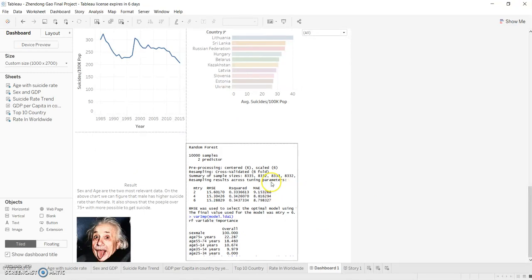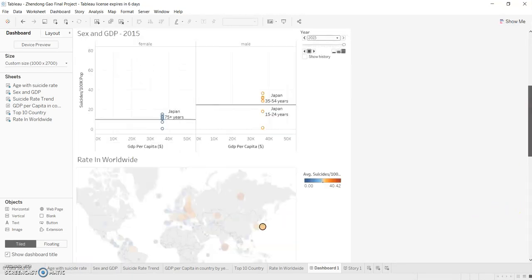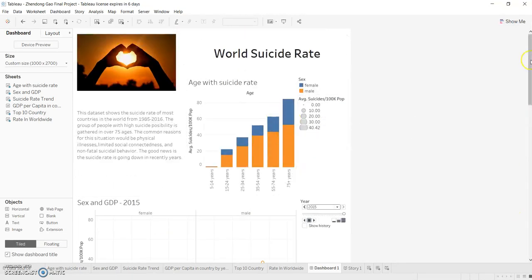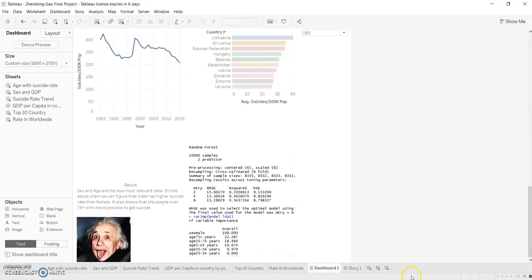All right. For the R part, I did a random forest. I cannot do the prediction because it's really hard. I did try the prediction, but it showed me 0% because it's hard to predict the exact suicide number for each country. So I only did this. It shows male and female is the most significant factor affecting the suicide rate. Absolutely, males have a much higher suicide rate than females. The next one is age, where people over 75 have a higher suicide rate.